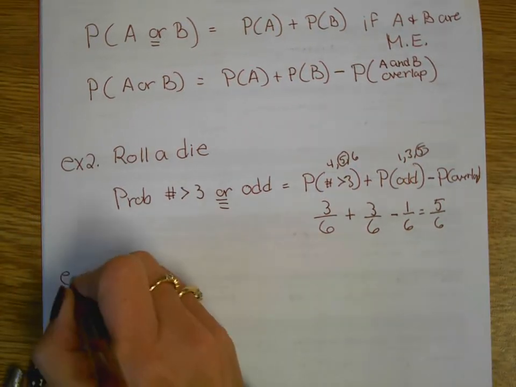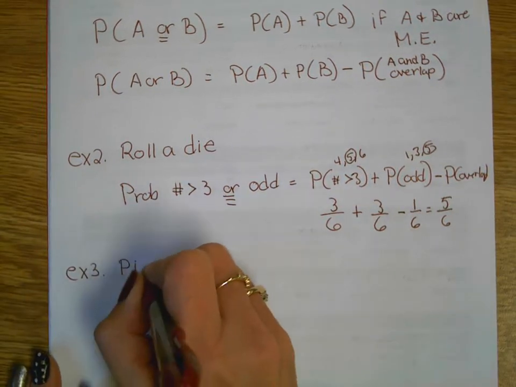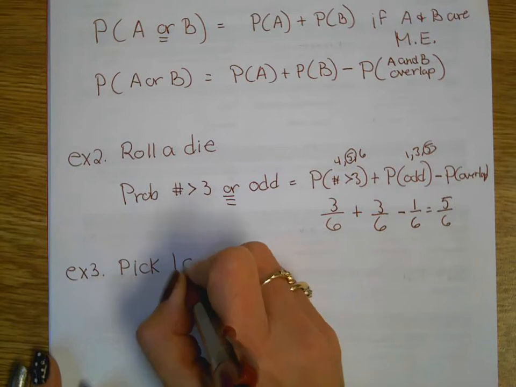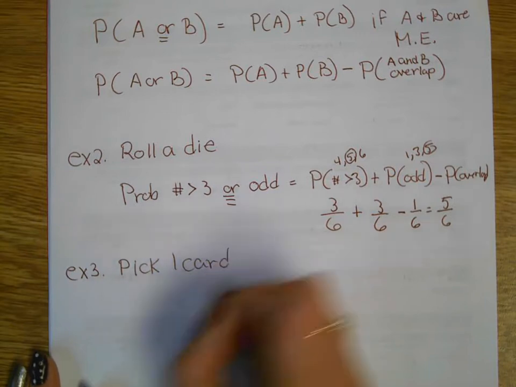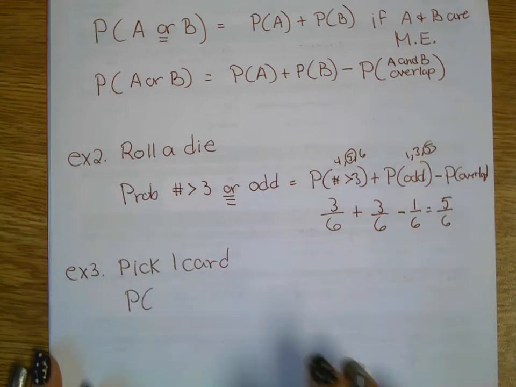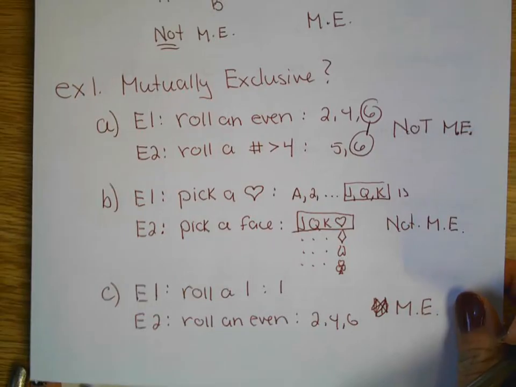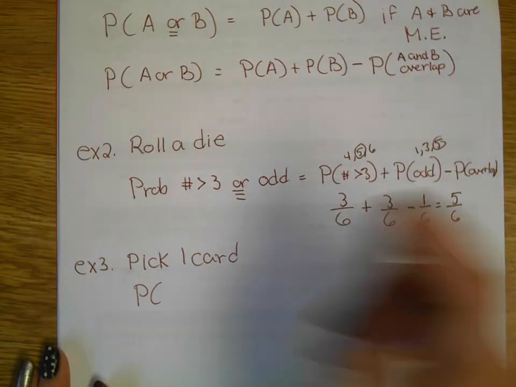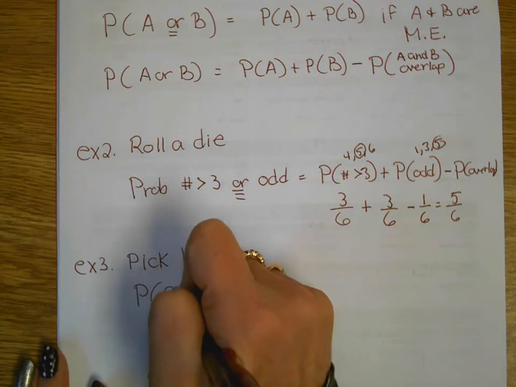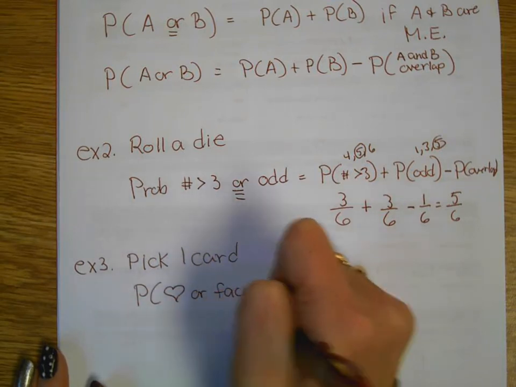Okay, number 3. Let's pick one card from a deck of cards. What's the probability? We'll do that one that I just had. The heart or the face card. Let's go with that one. Where are you? Right there, that part B. What's the probability that you pick out a heart or a face card?